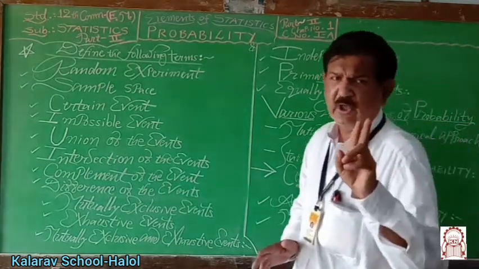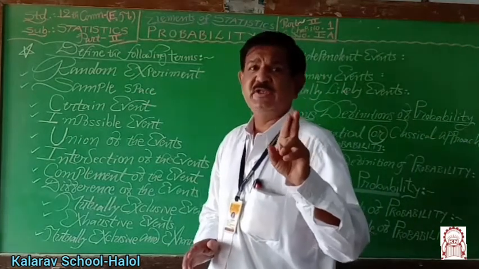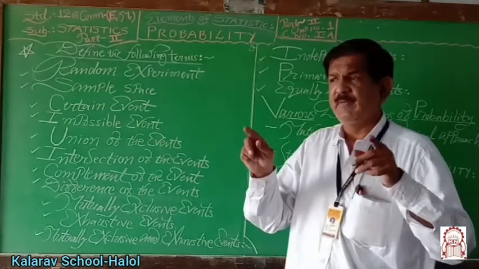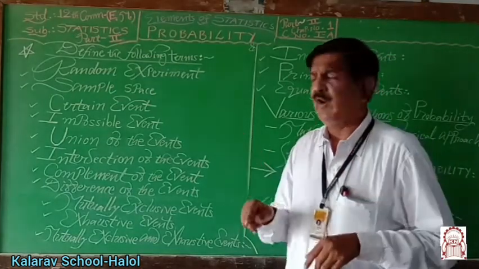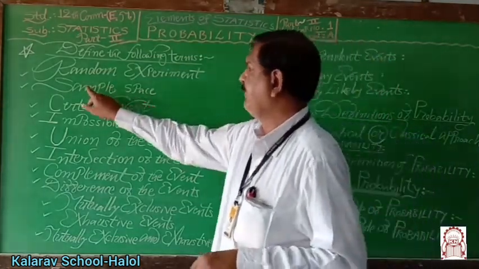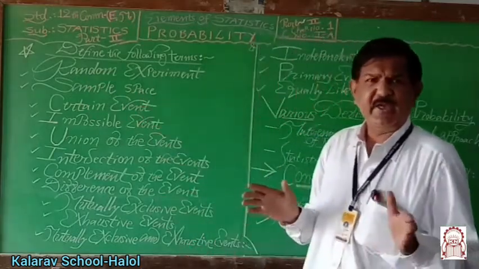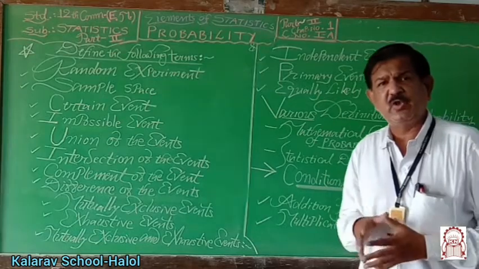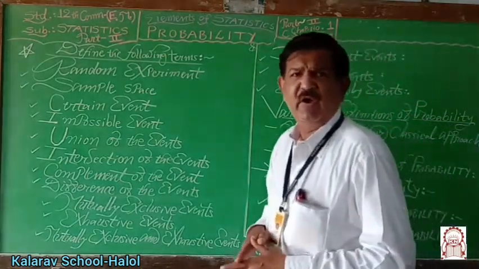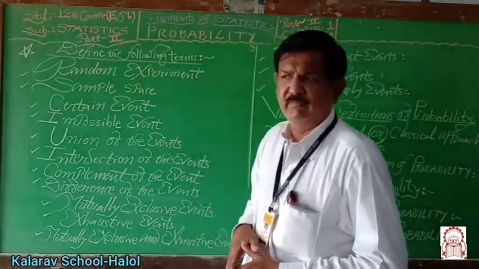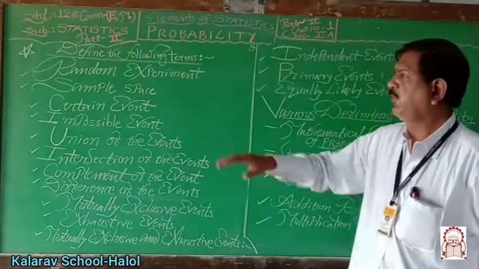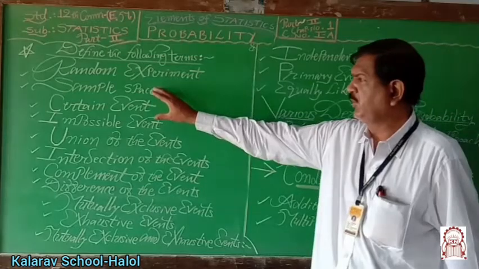If 2 coins are tossed at a time, then HH, HT, TH and TT are the possible outcomes. If we put them in set form, it is known as the sample space, which is denoted by capital S or capital U. It is also known as the universal set in set theory.